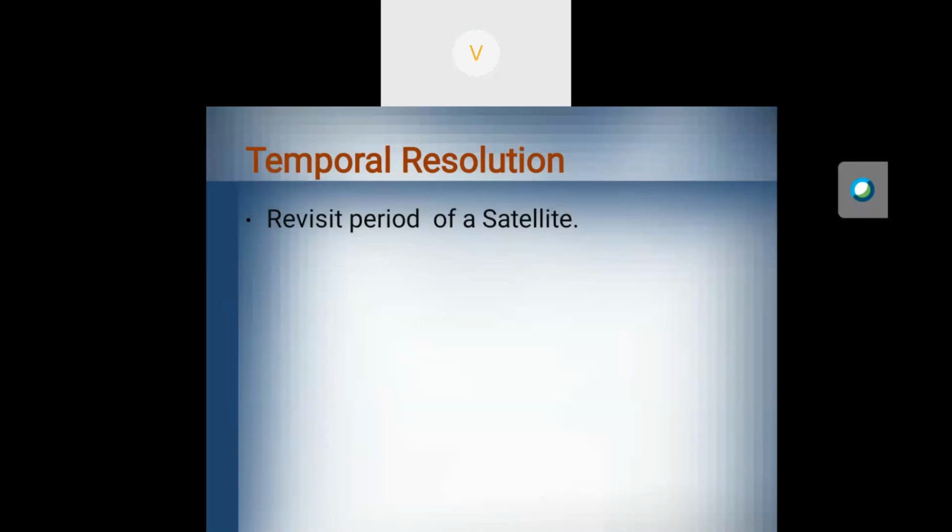Then what is the temporal resolution? Temporal resolution is the revisit period of the satellite. For example, if a satellite visited in March in 2000 and you want to analyze change detection between 2000 and 2020, in 2020 also you should take the March image. If you take any other month, it will give wrong results because in March some agriculture will be different, and in June some agriculture will be different. So for applying change detection, it will give wrong results. So this temporal resolution is very important.